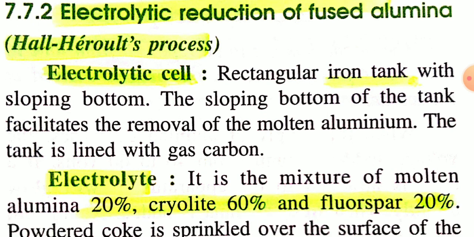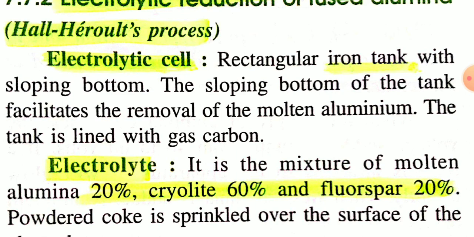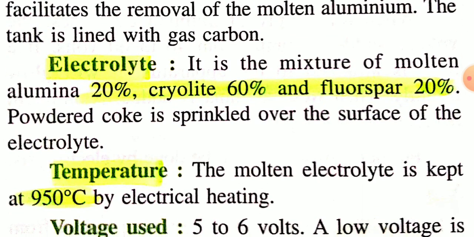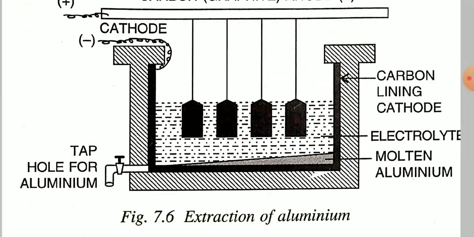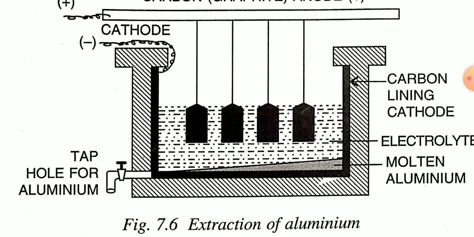In this process, you have to take an electrolytic cell, with a cathode, an anode, and an electrolyte. This is the arrangement for the extraction of aluminum.